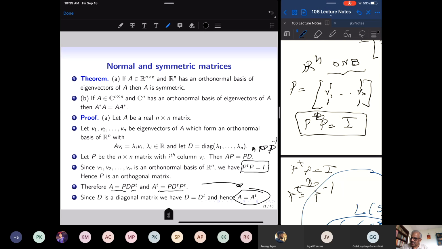Same theorem is true for complex matrices. I have to replace the symmetry by A star A equal to A A star.